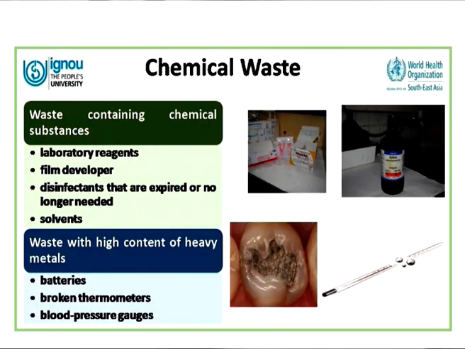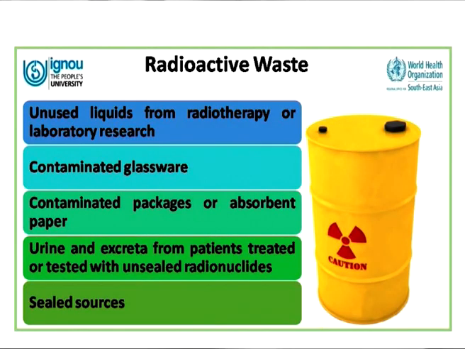The other category of chemical waste is waste that contains a high content of heavy metals. For example, we have batteries. We also have broken thermometers. Similarly, we have blood pressure gauges and other equipment which use mercury. They can also cause harm to the body and also fall under the category of heavy metals or chemical waste. The next category that we come to is radioactive waste.